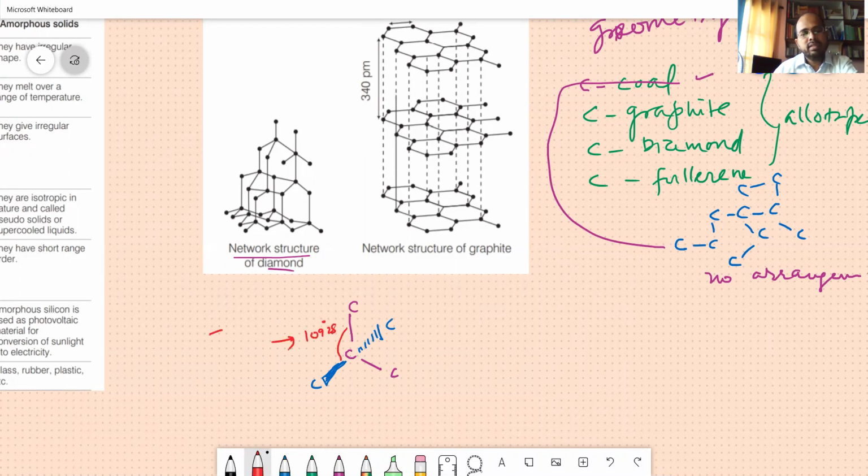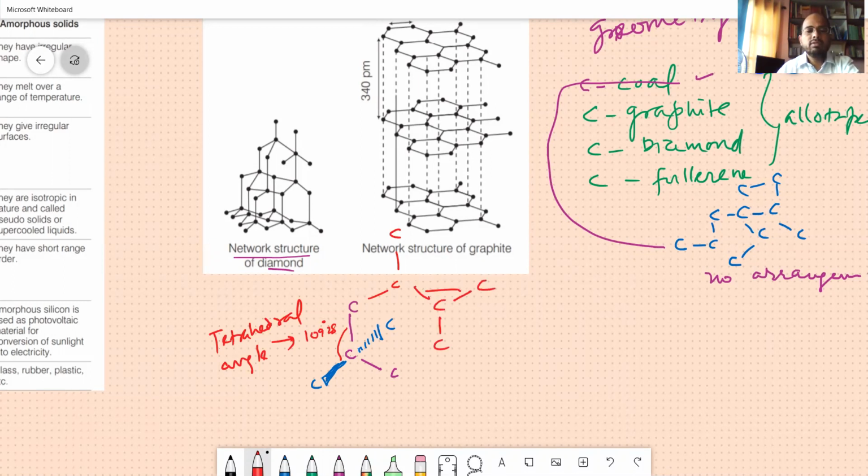We call it the tetrahedral angle. It keeps going on like this. Throughout it, the tetrahedral angle will be maintained. All this will be roughly 109 degrees 28 minutes; adding another 32 minutes would give you 110.